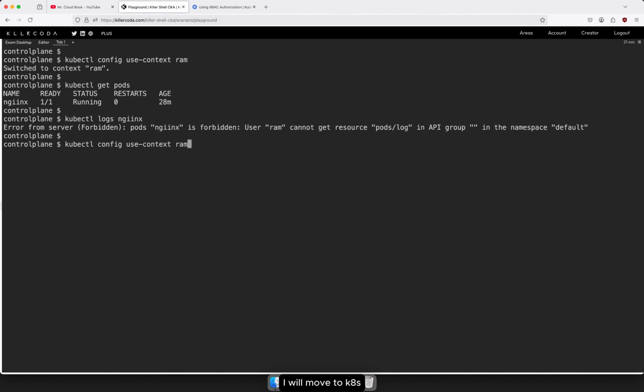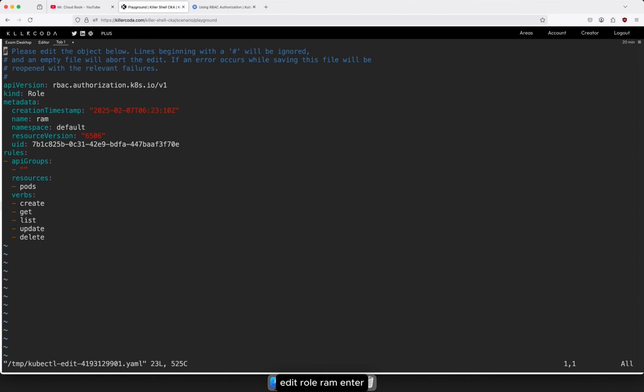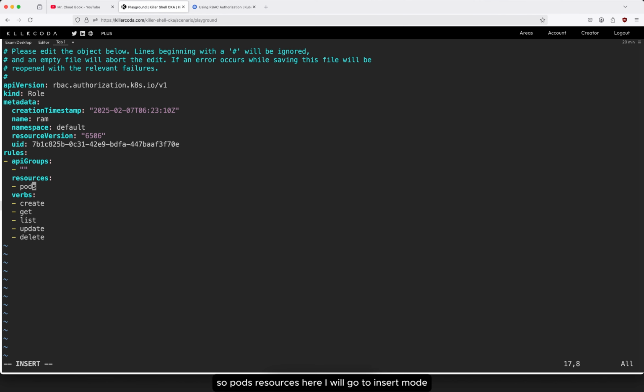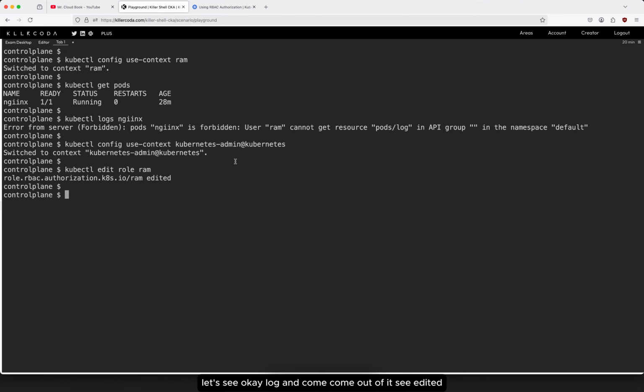I will move to the Kubernetes administrator again and run kubectl edit role rom. Under pods resources here, I will go to insert mode, add logs, and come out of it. See, the role is edited. Let's use rom again. Now I have given access to see the logs.